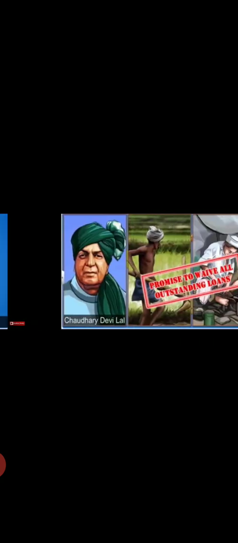In 1987, Haryana state elections were being held, and in that, Chaudhry Devilal filed his nomination. Through his speeches, he told that if all the people support him and he wins the election, he will waive the loans of the people.